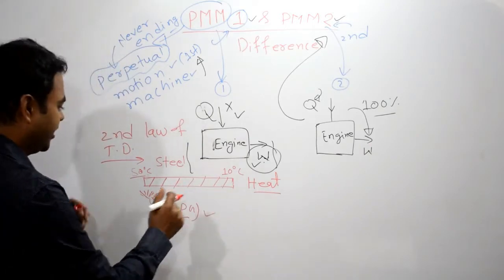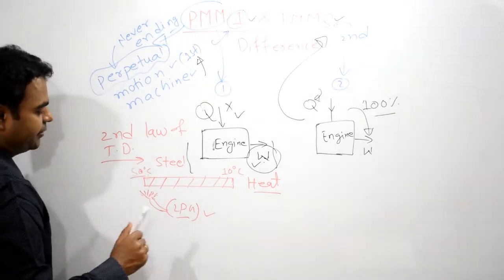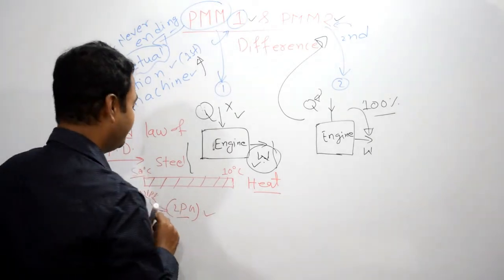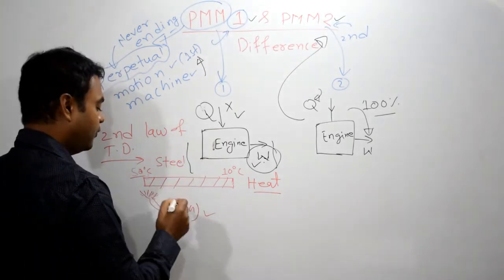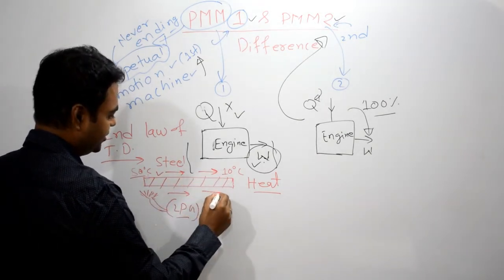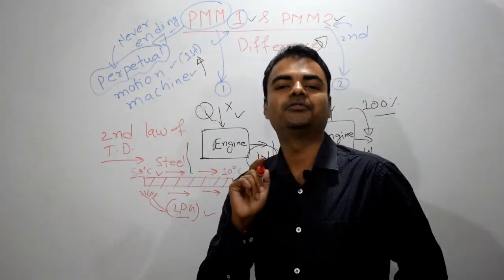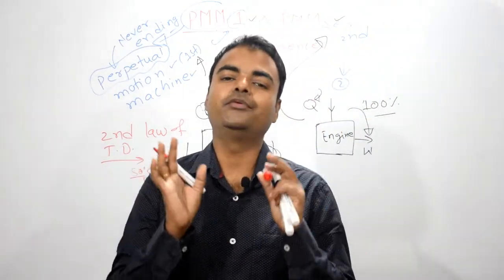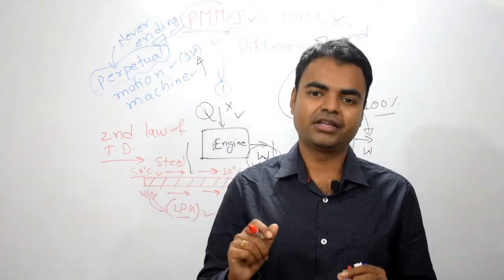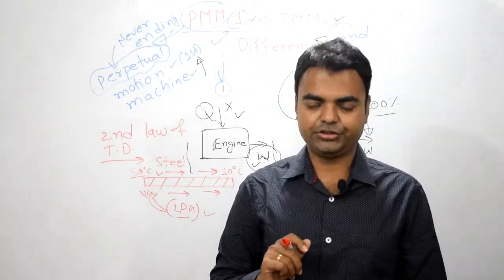Now look at the diagram. One end of the rod is at 50 degrees centigrade, and the other end of the rod is at 10 degrees centigrade. What is happening now? What will happen? Heat will flow from this side to this side, in this direction, right? So this is known as what? The second law of thermodynamics. So how will you write its definition? The second law of thermodynamics states that heat always flows from higher temperature to lower temperature.